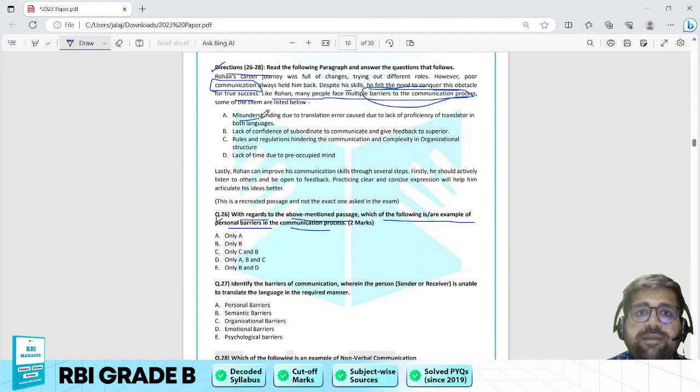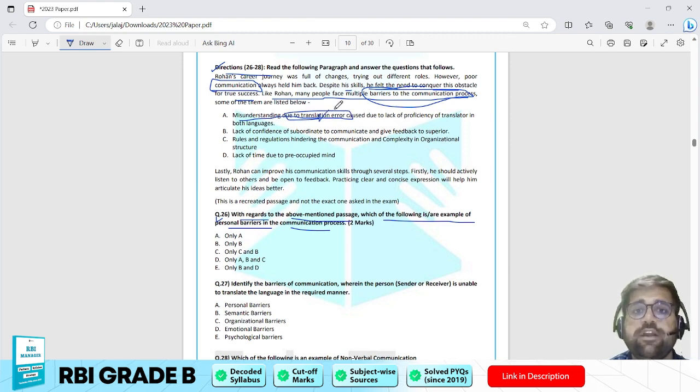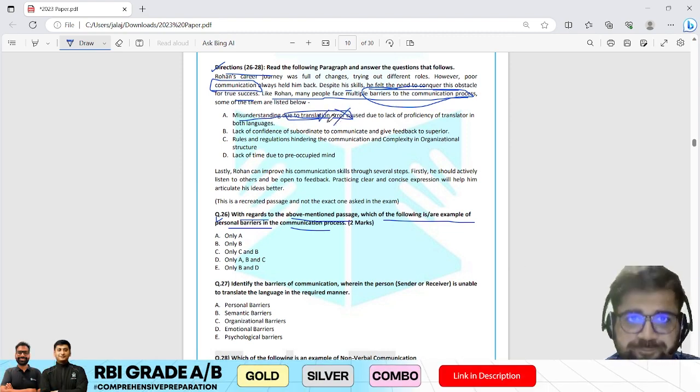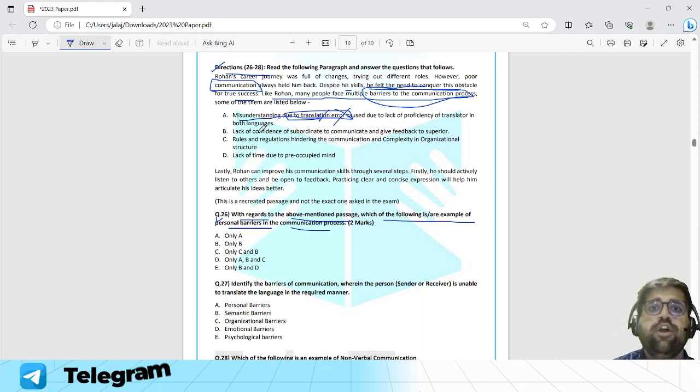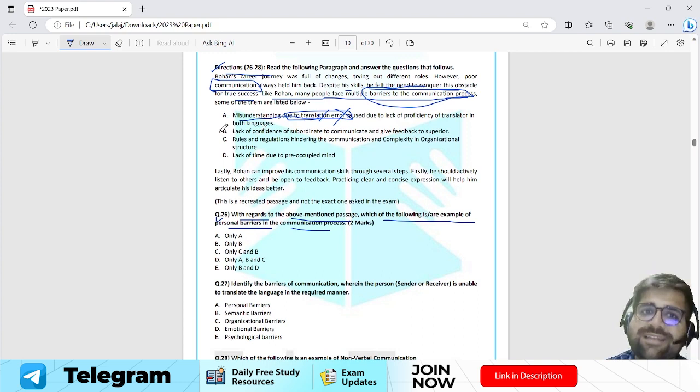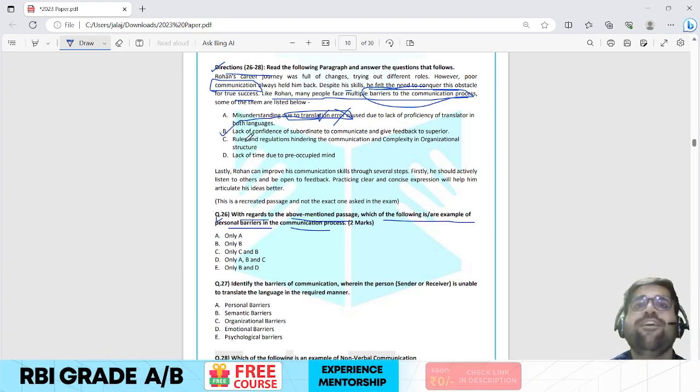If you see misunderstanding due to translation error, this is an example of semantic barrier. So this is not an example of personal barrier, mind you. Okay. Lack of confidence of subordinates to communicate and give feedback to superior. This is an example of personal barrier. Why?